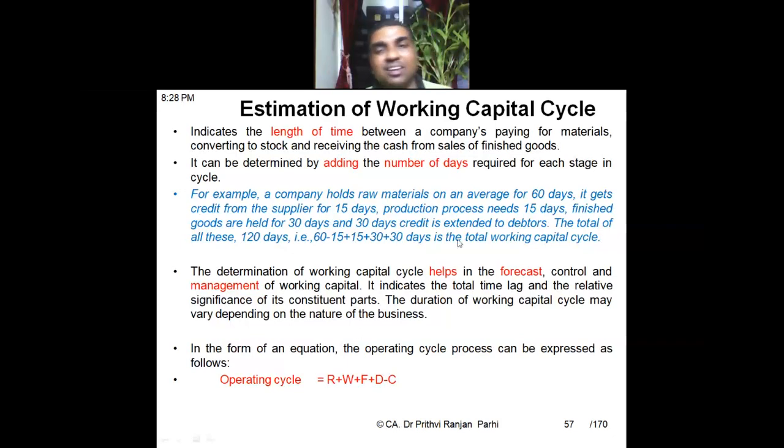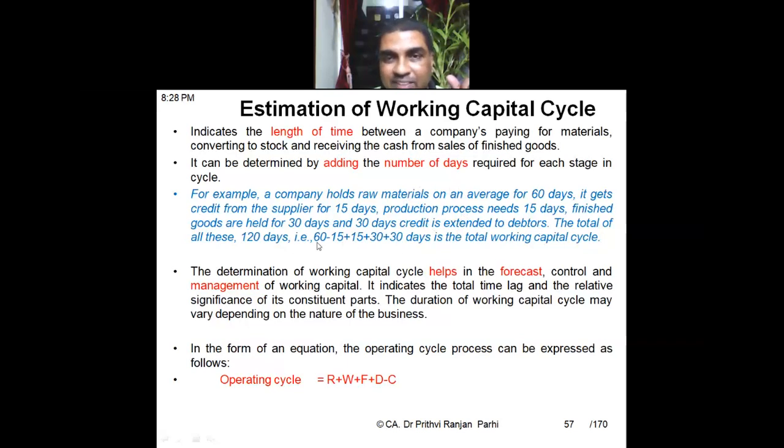So let us say the company holds raw material on an average of 60 days. That means 60 days he has to keep raw material. It gets credit from the suppliers for 15 days. Production process itself takes 15 days. Finished goods are held for 30 days, and 30 days credit is extended to the debtors. That means the debtor will be paying us again after 30 days. So if you add all these days, we will be getting the working capital cycle.